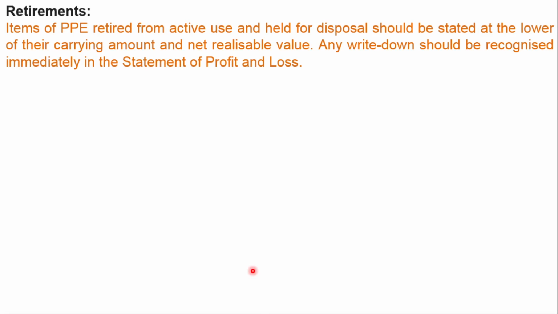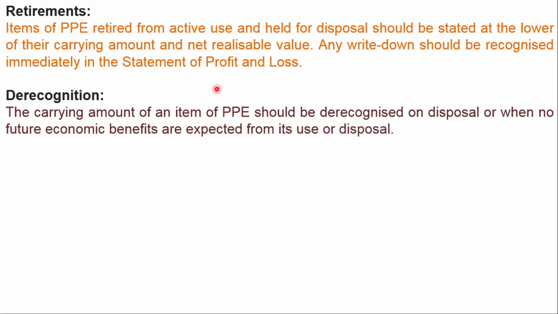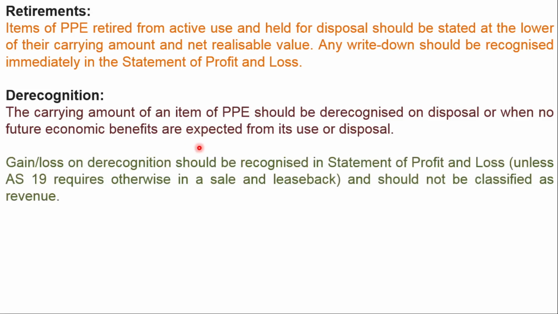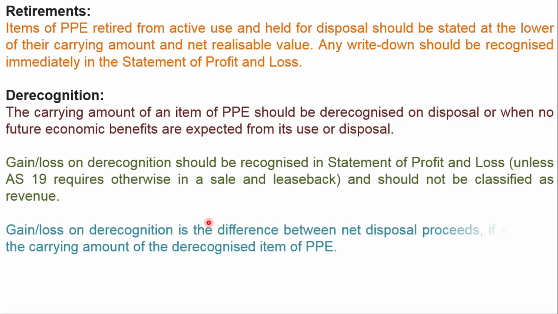Items of PPE retired from active use and held for disposal should be stated at the lower of their carrying amount and net realizable value. Any write-down should be recognized immediately in the statement of profit or loss. Derecognition means the carrying amount of an item of PPE should be derecognized on disposal or when no future economic benefits are expected from its use or disposal. Gain or loss on derecognition should be recognized in the statement of profit or loss unless AS19 requires otherwise in a sale and leaseback, and should not be classified as revenue.